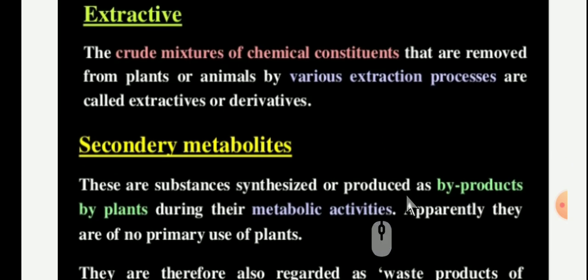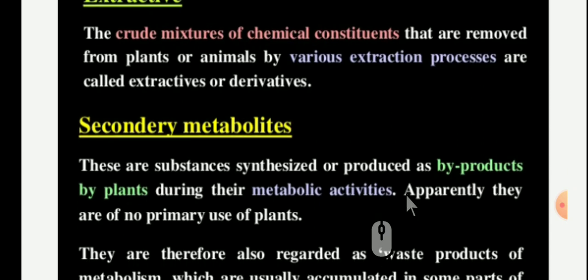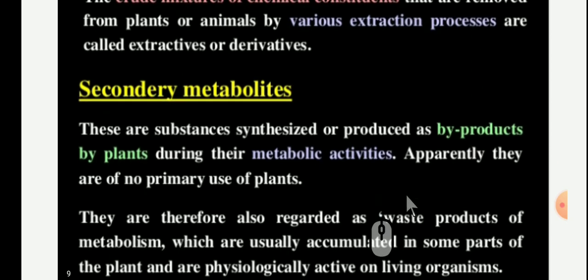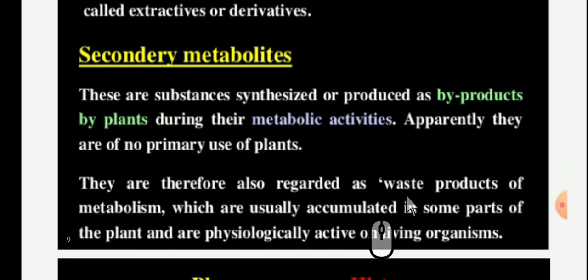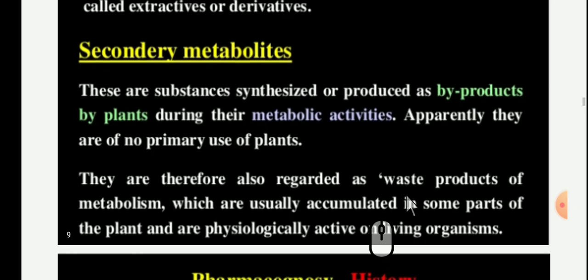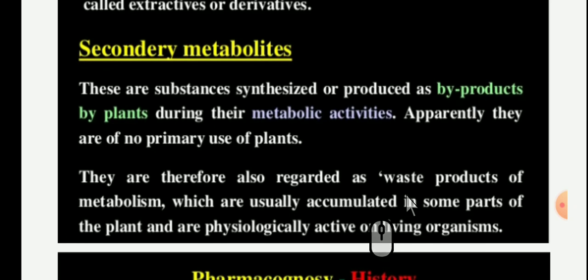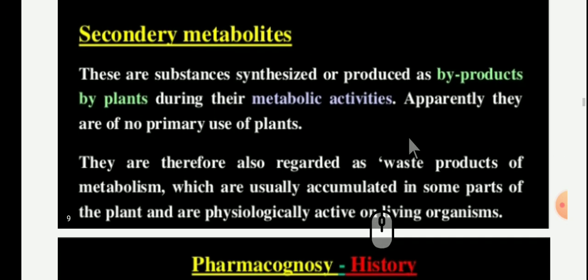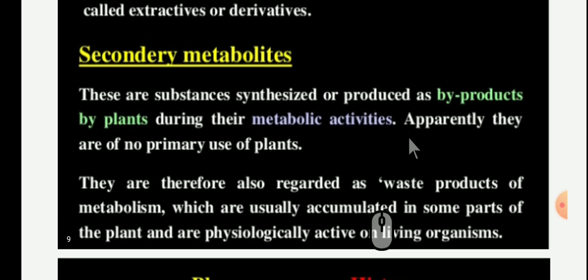Extractives: the crude mixtures of chemical constituents that are removed from plants or animals by various extraction processes are called extractives. Then the second important thing is secondary metabolites, as I have discussed in your previous slide. These are the substances synthesized or produced as byproducts by plants during their metabolic activities.